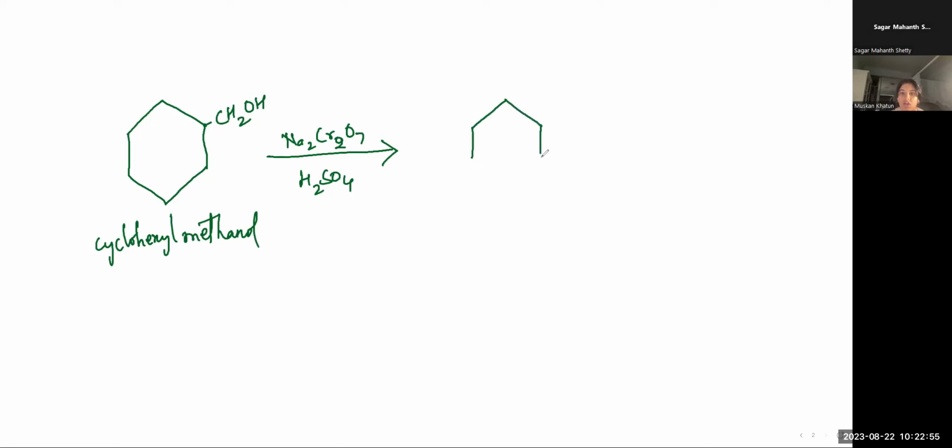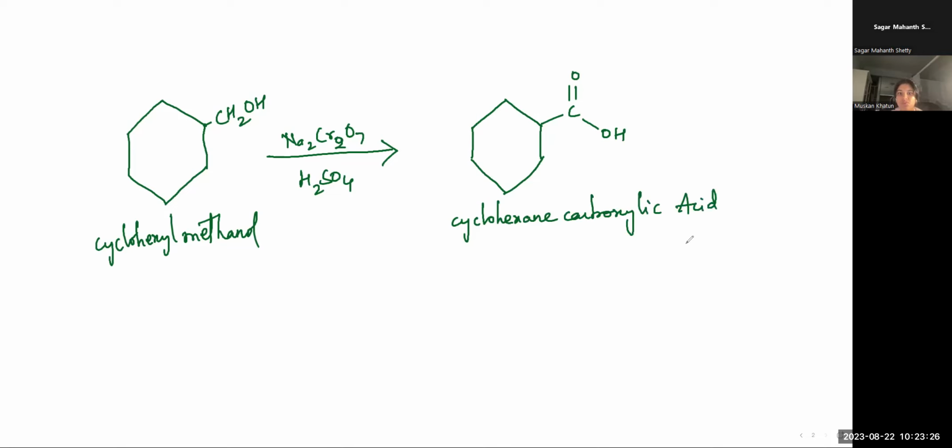So here again, I'll have a cyclohexyl structure. Here I have a carbon, and here I have a double bond to oxygen, and here OH. So I'm going to call this cyclohexane carboxylic acid.